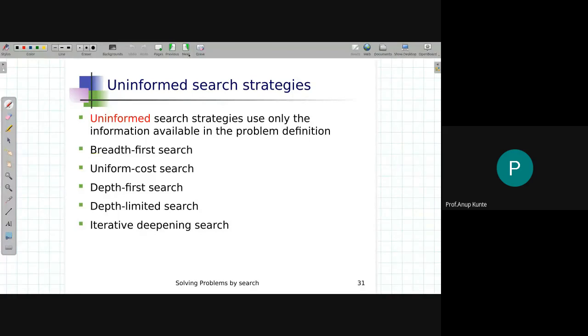Strategies. There are two categories of search strategies, as I told you in the first lecture of this chapter: uninformed and informed.